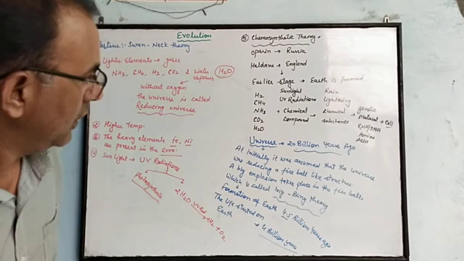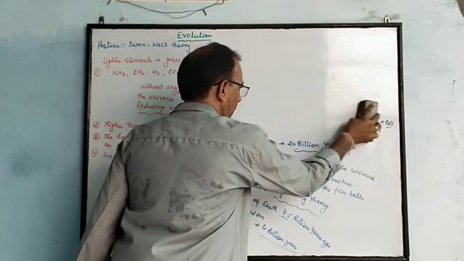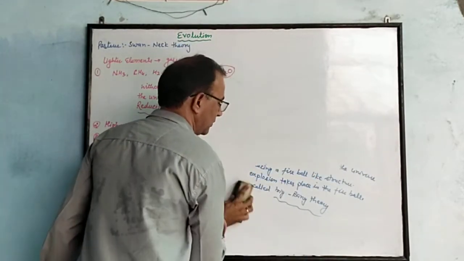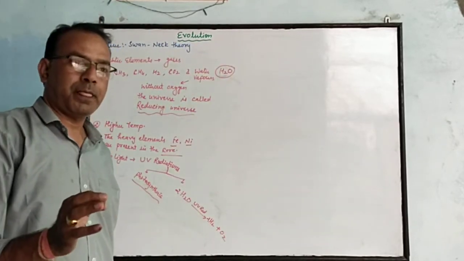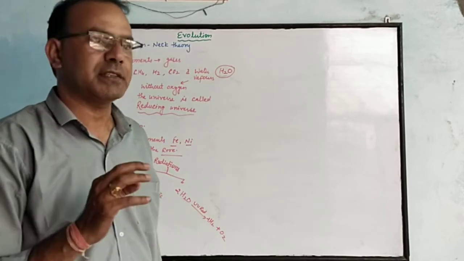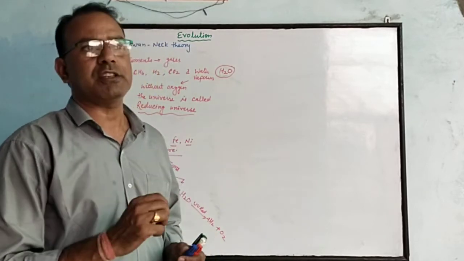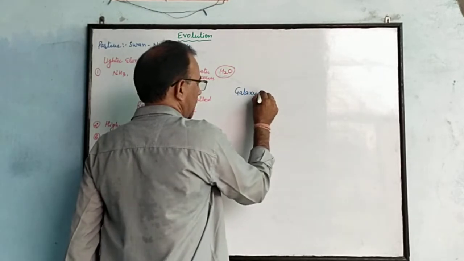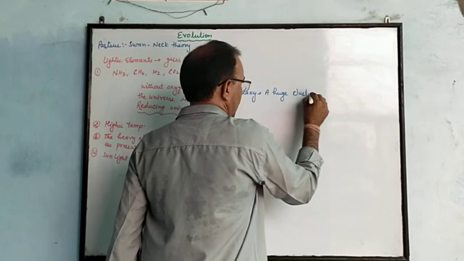Clear? As the universe was formed, some celestial bodies such as galaxies were produced. Earth was formed nearly 4.5 billion years ago. Galaxy means a huge cluster of stars.